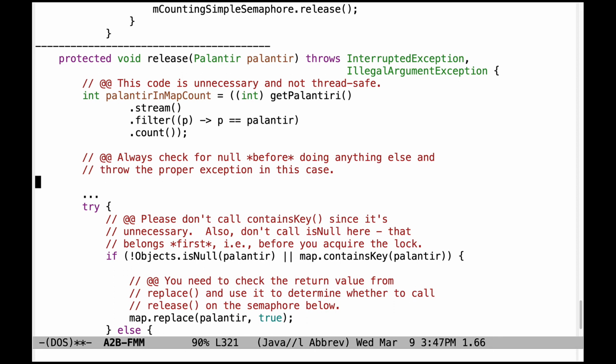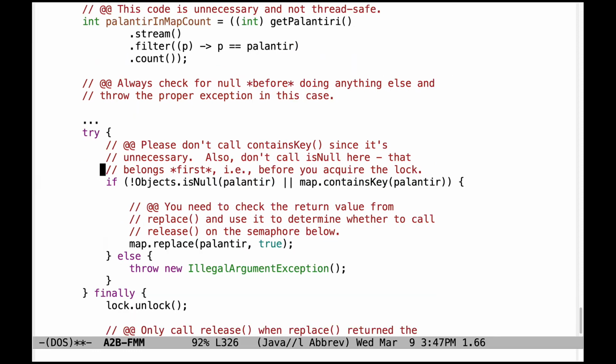Always check for null in release before you do anything else and throw the IllegalArgumentException in that case. Please don't be calling containsKey since it's unnecessary. And also don't be calling isNull here. That belongs first. It belongs before the lock is acquired. We need to check to see if it's null and bail out with an exception before we acquire the lock.